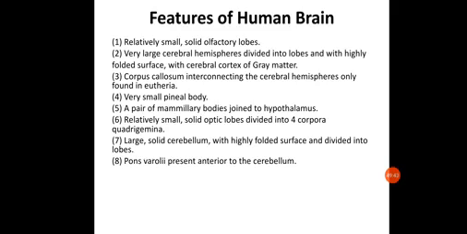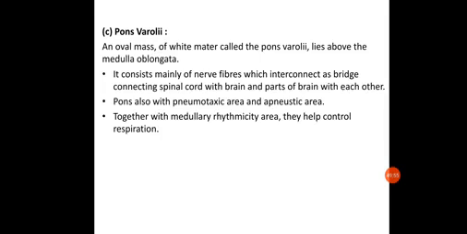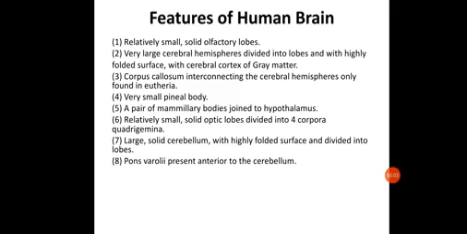It is responsible for maintenance of the body's posture, equilibrium and balance, and coordination of muscular movements. The pons varolii is present in front of the cerebellum, and is mainly responsible for helping control respiration. So that's all about the features of the human brain.